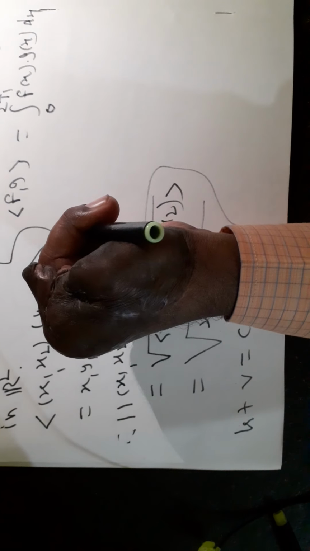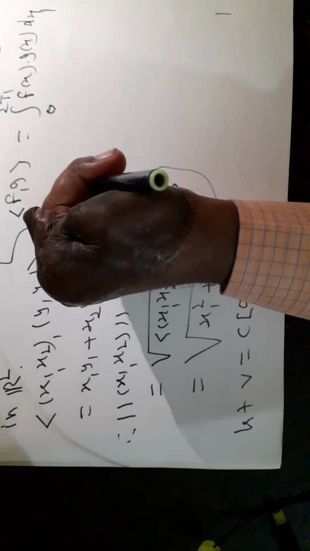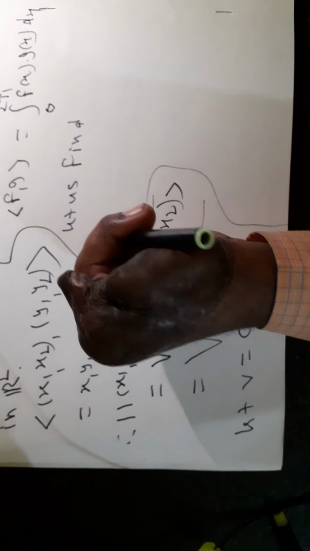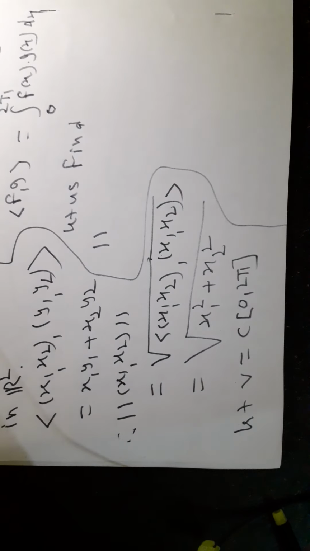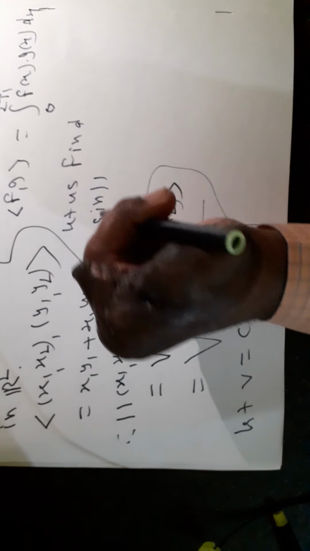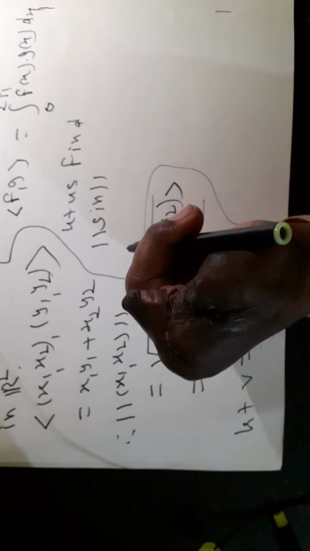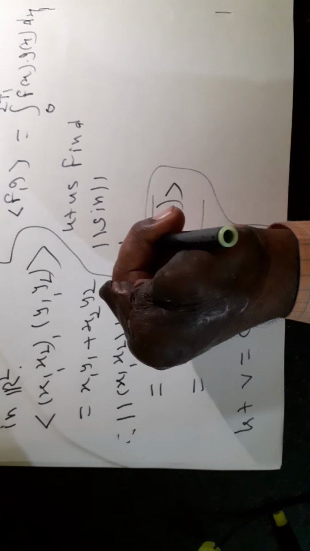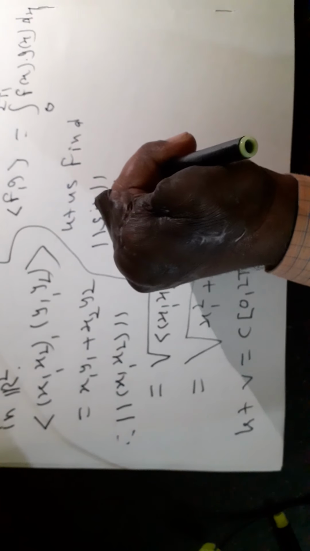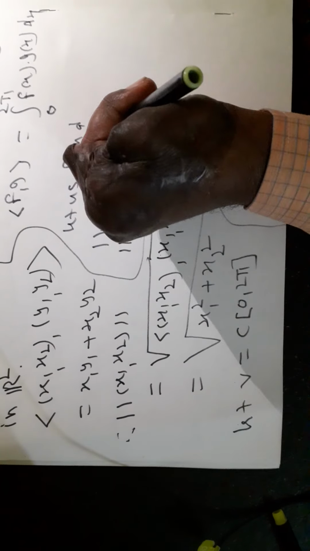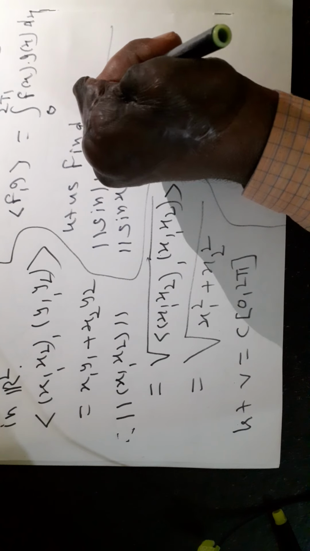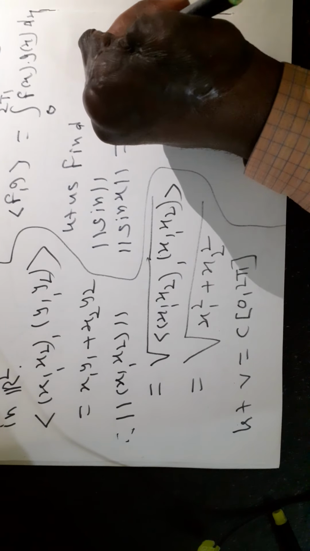Now let us find the norm of sin x. Norm of sin x is equal to under root of the inner product of sin x with sin x.